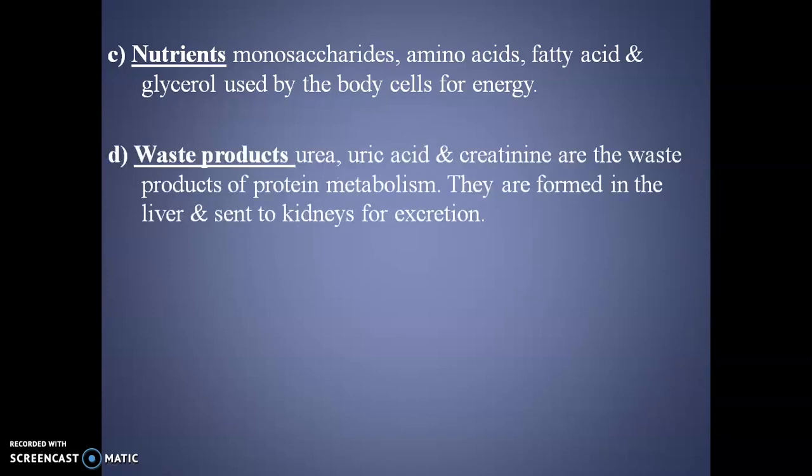After nutrient material, the next one is waste products. Urea, uric acid and creatinine are the waste products of protein metabolism. They are formed in the liver and sent to the kidneys for excretion purposes. Next is hormones. As you know, different glands are present in our body. They produce these hormones and they are carried by the blood plasma or blood up to their target organ.